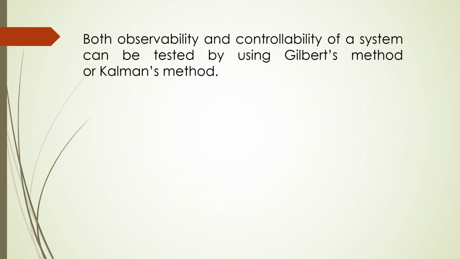Here we have two methods to say whether the system is controllable and observable. The first method is Gilbert's method and the other is Kalman's method. In Kalman's method, the calculation is very simple when compared to Gilbert's method.